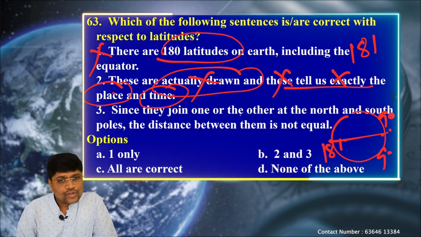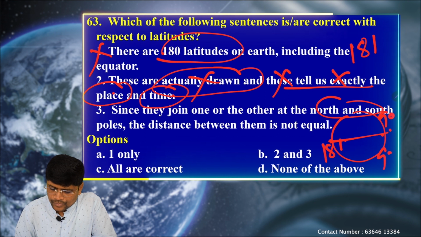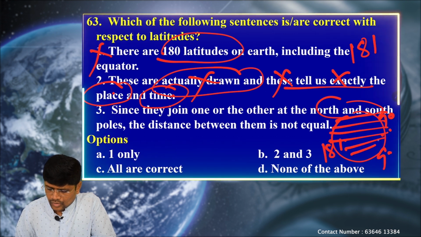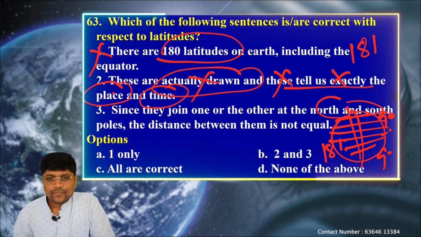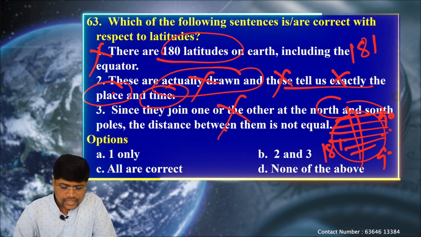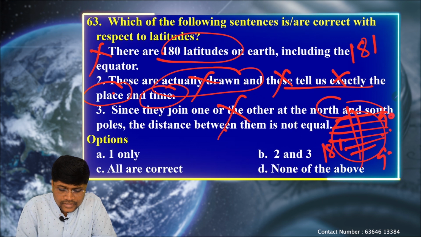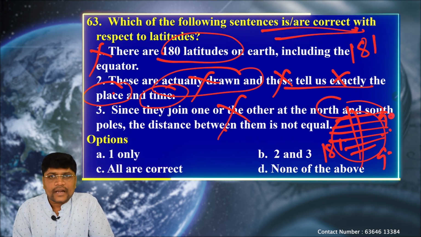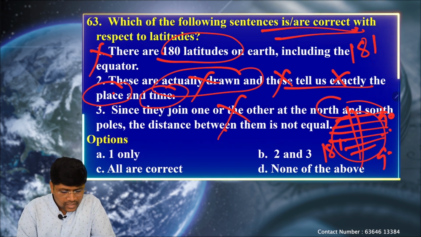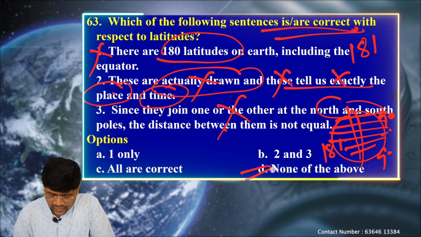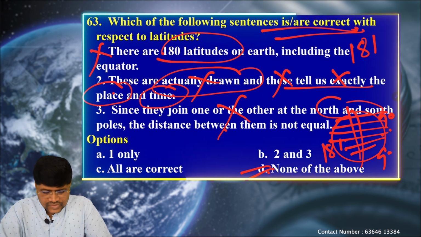Next one, since they join one another at the north and south pole? No, they never meet at the north or south pole. It is the longitudes that will meet, but not the latitudes. That's why this statement also becomes wrong. So here the question is asking which of the following sentences are correct. Okay, so none of the statements are correct. That's why D, none of the above.